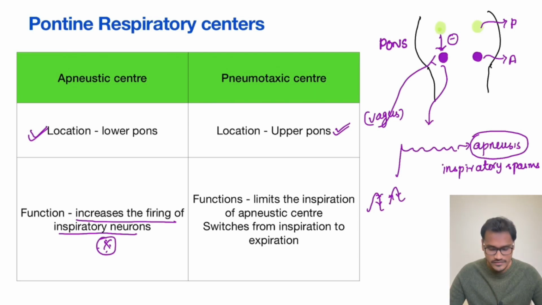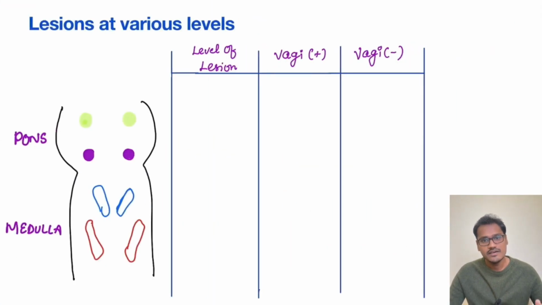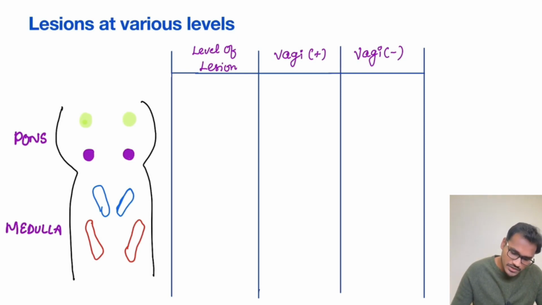Now with this knowledge, we are going to discuss what happens whenever there is lesion in different levels of the respiratory system, that is the respiratory centers. Now we have known the functions and we are studying the lesions, but previously scientists used to make the lesions, and whichever function is happening, they used to correlate with their original function. But since we know the function, it is easier for us to know what will happen if they are cut at various levels. So we are going to cut at especially 4 different levels, and see what happens to the respiration.